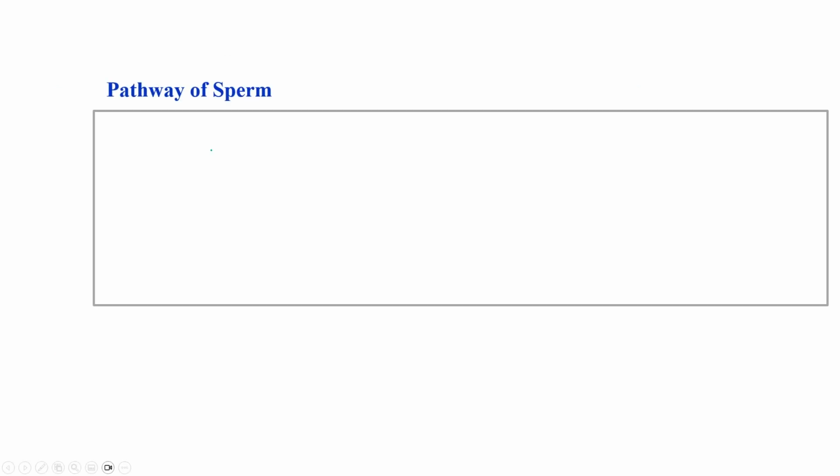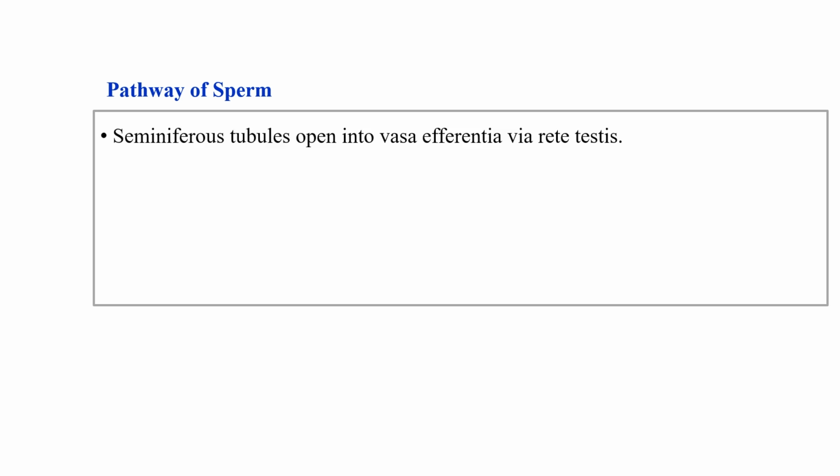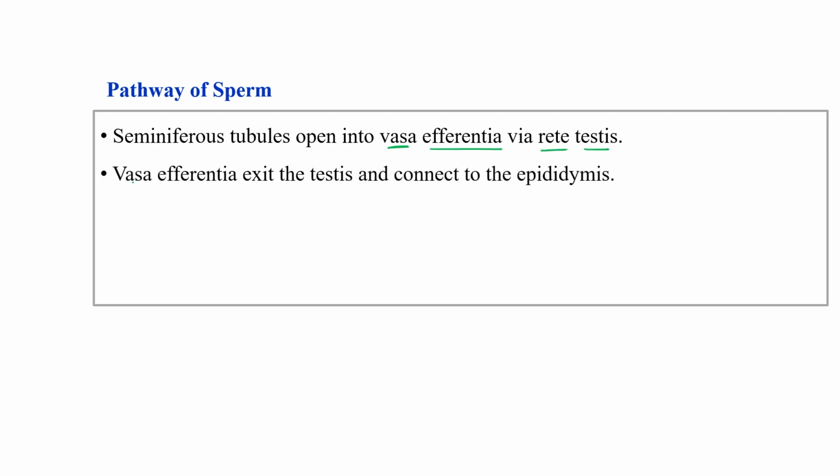These are the ducts involved in the movement of sperm generated in the seminiferous tubules, and this is the path followed by the sperm. So what is the pathway of sperm? Seminiferous tubules open into the vasa efferentia via the rete testis, correct? Then the vasa efferentia exit the testes and connect with the epididymis.